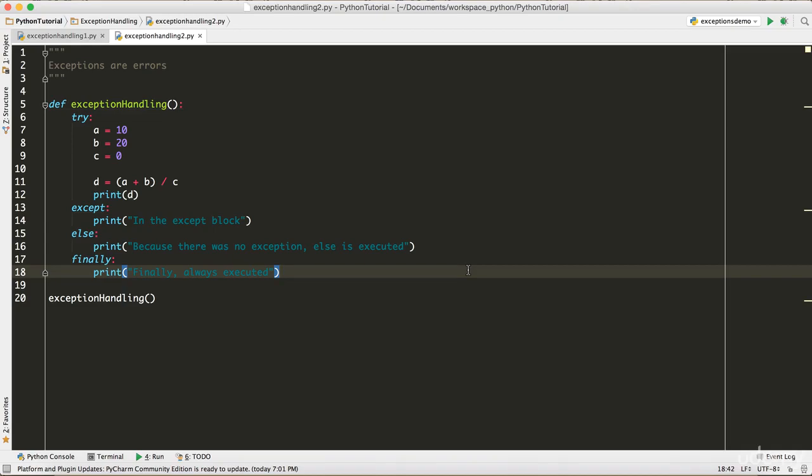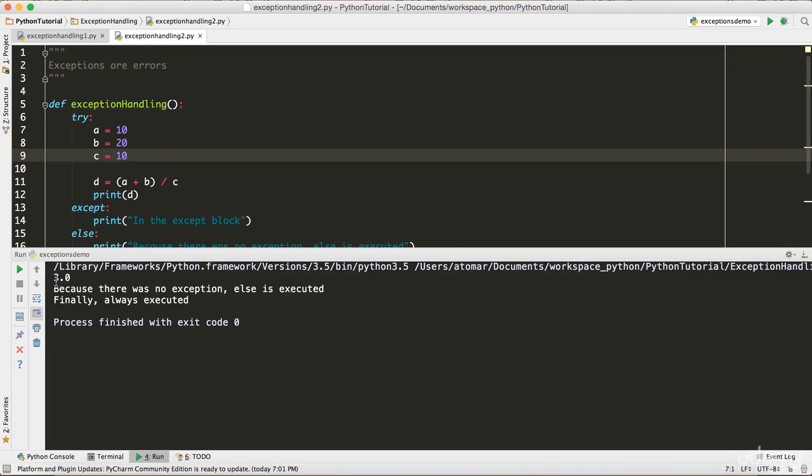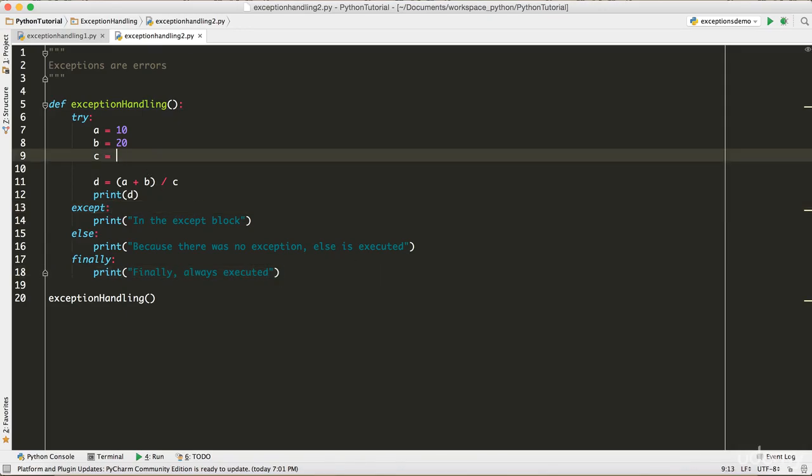the finally block. So what I'm going to show you right now is, let's take the happy path first. I'm just going to change the value of C to 10, so it's just going to divide perfectly and give the answer as 3.0. So let's run the code. It says 3.0, and the next line printed says because there was no exception, else is executed, and finally it always executes, right? So finally is executed. Now let's change it to the negative scenario and modify it to be 0.